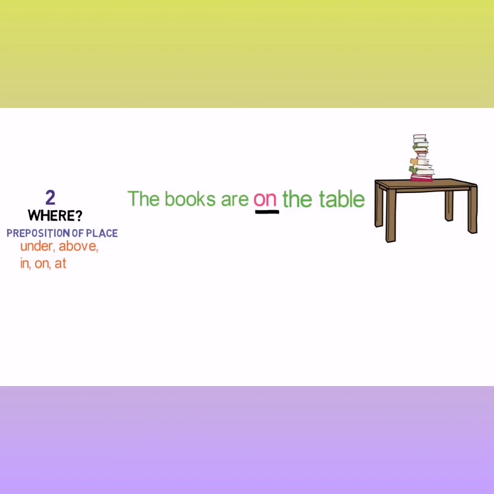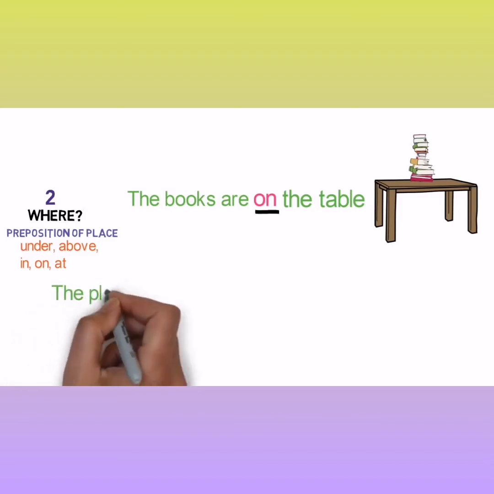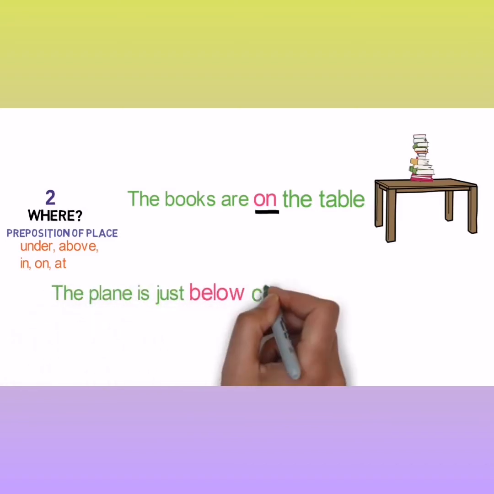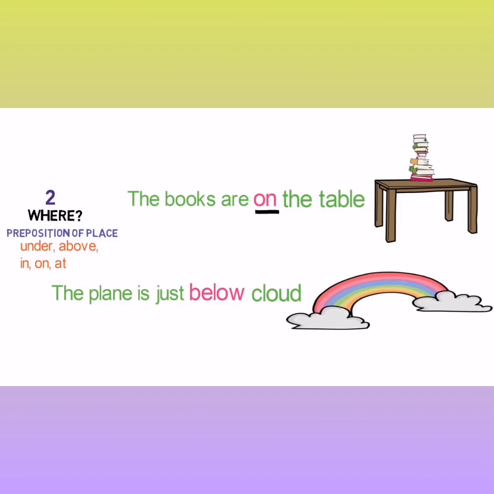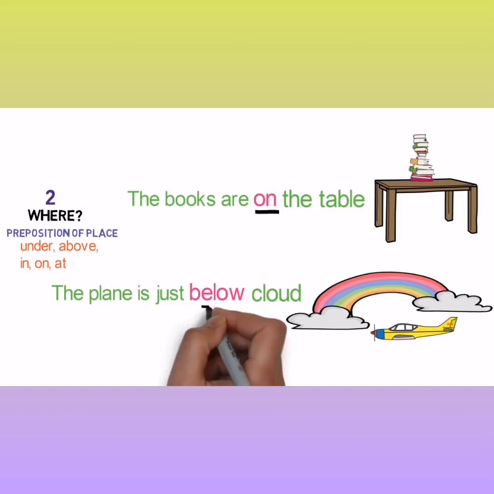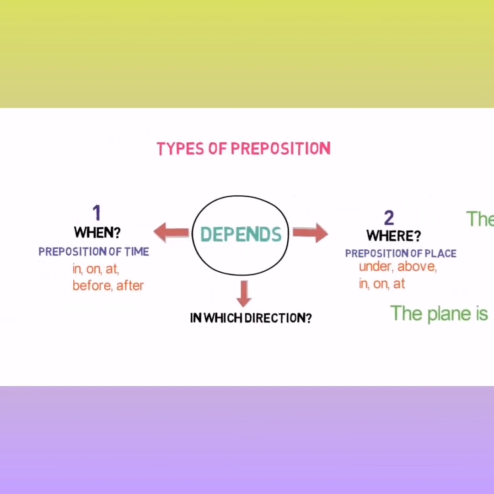One more example. The plane is just below the cloud. Students, here in this sentence, where is the plane with respect to the cloud? It is just below. Here, below is the linking word. Students, remember, these prepositions provide where the thing is with respect to another. Now let's look into the third type.